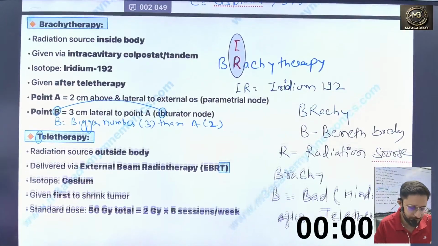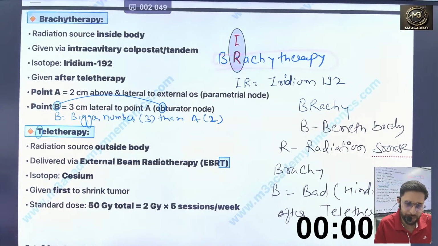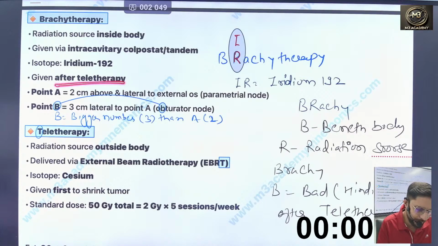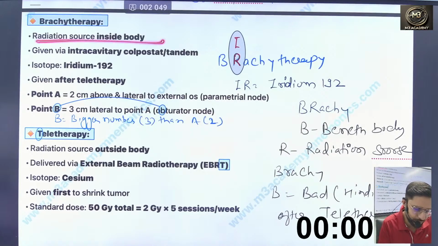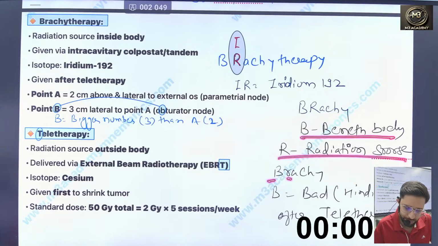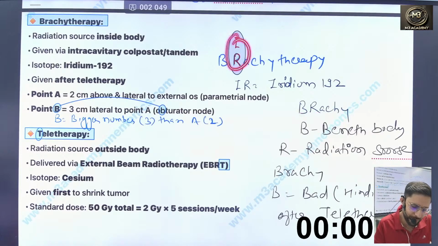Now next is brachytherapy. When you write the spelling of brachytherapy, you can write IR for iridium 192, yes. You can remember brachytherapy is given after teletherapy. B means "baad me", the Hindi phrase that denotes after. So after teletherapy we are using this. B is for beneath the body, so the radiation source is beneath the body. B and R: B for beneath the body, R for radiation source. So the radiation source is inside or beneath the body. IR means iridium, after teletherapy.